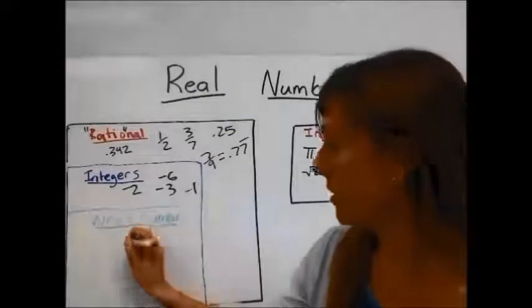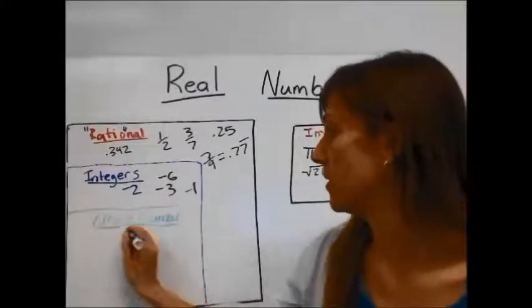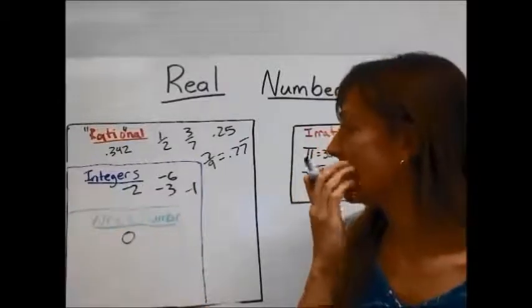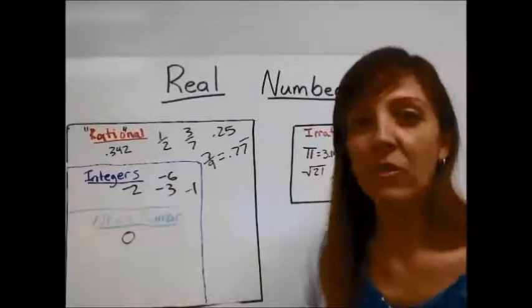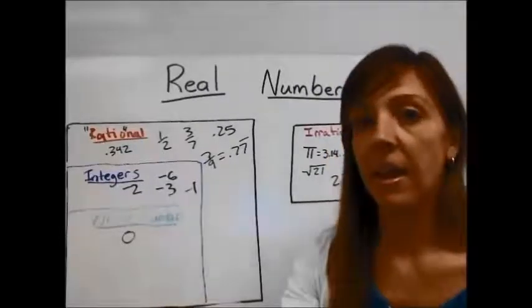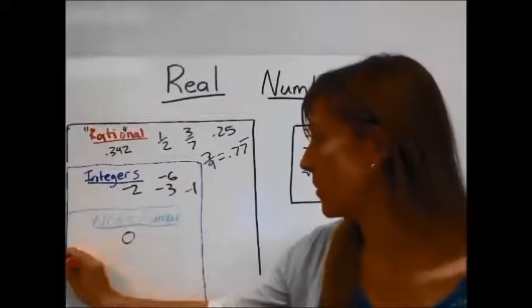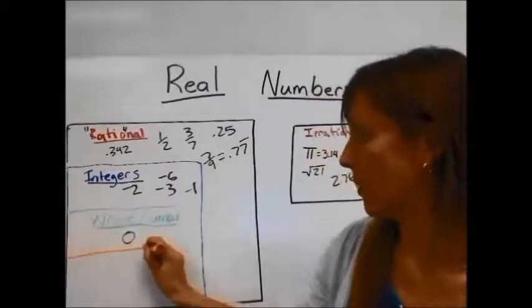I'm going to put 0 here. And numbers 1, 2, 3, 4, 5, 6, I'm going to put in a separate section called natural numbers. Natural numbers are whole numbers.